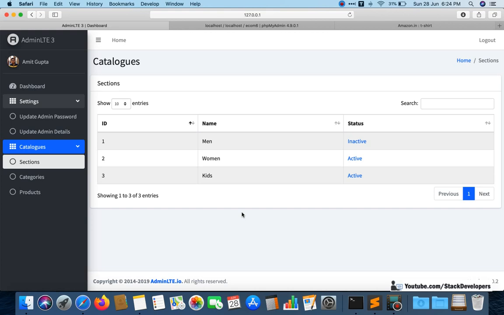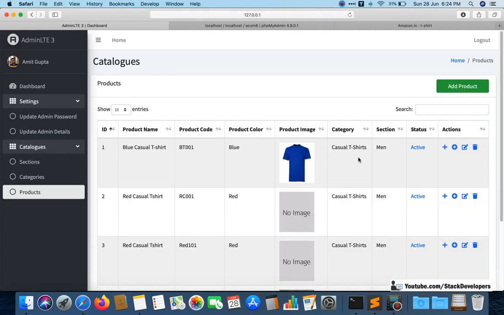But first of all we are going to create its table, and insert some dummy data with the help of seeding. And once we have created that, we will make the brand module like this one, and all brands will come dynamically here.